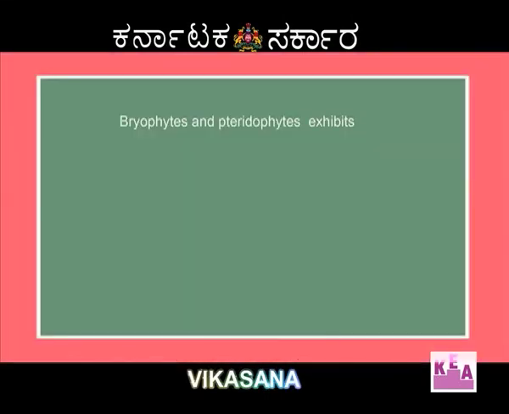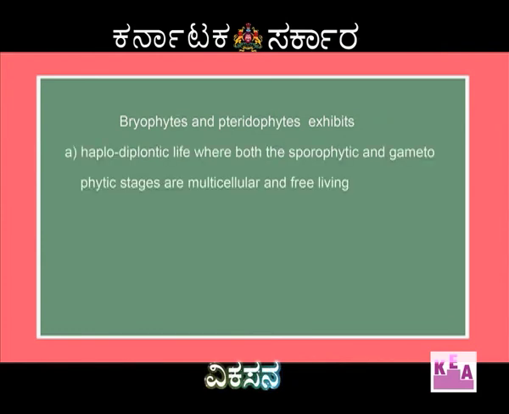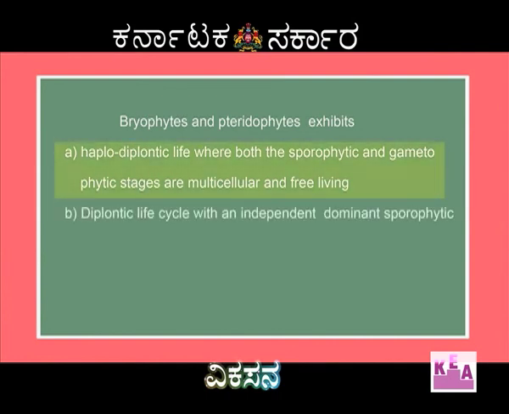So, here the question is bryophytes and pteridophytes exhibit. Here the right option is A, haplodiplontic life, where both the sporophytic and gametophytic stages are multicellular and free living. This is the right option. The second option, that is diplontic life cycle with an independent dominant sporophyte, is applicable to angiosperms.